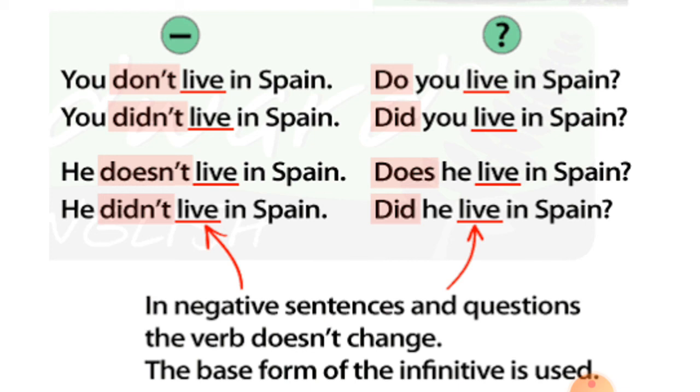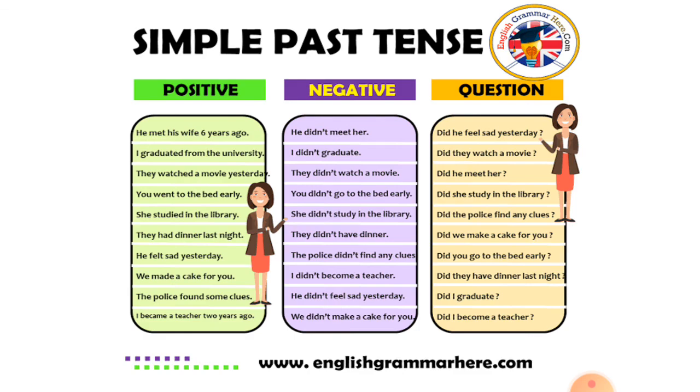Coming towards the interrogative sentences, questions. Do you live in Spain? Did you live in Spain? Does he live in Spain? Did he live in Spain? All these sentences are starting from did, do, does, and they are a question, but we have the verb in its first form again.